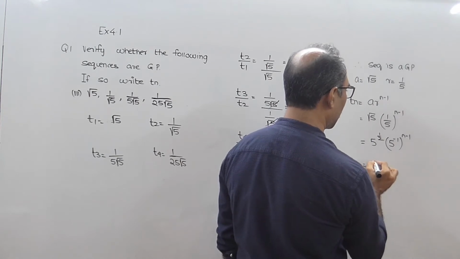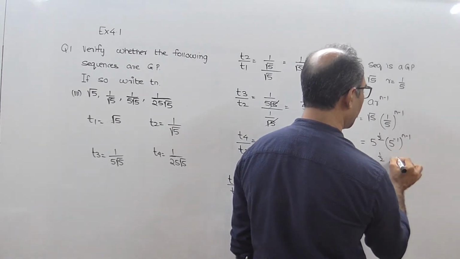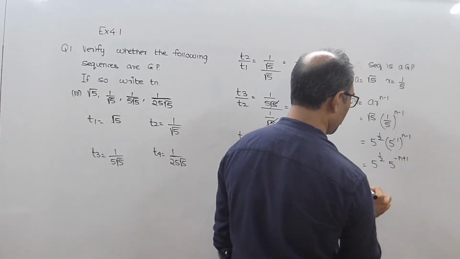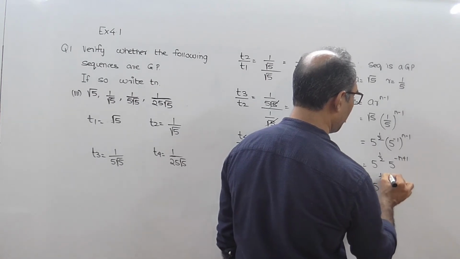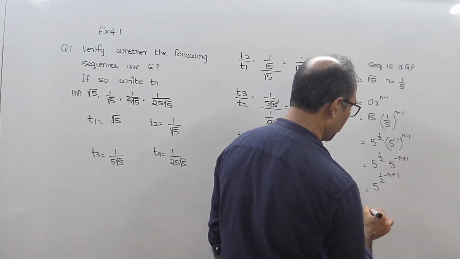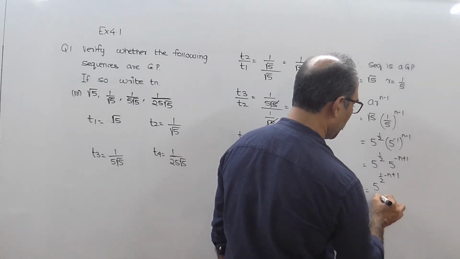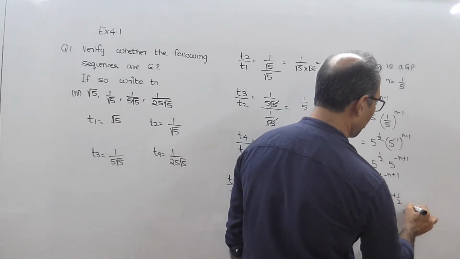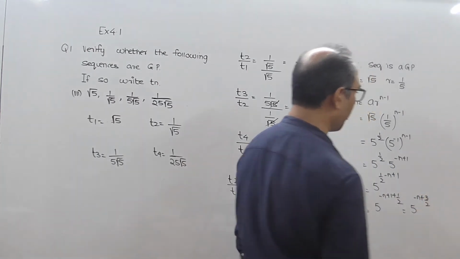So the answer will be 5 raised to half. This is 5. This will be minus n plus 1. So this will be 5 raised to half minus n plus 1. So this will be 5 raised to minus n plus 1 plus half. That is nothing but 5 raised to minus n plus 3 by 2.